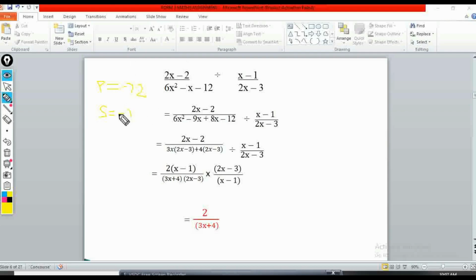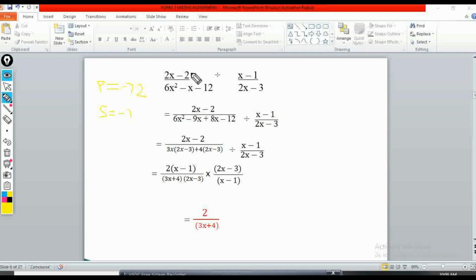If you add them, you get negative 1. So which numbers are those ones? Let me think about these two numbers. So, okay, the two numbers are negative 9 and 8. Of course, if I multiply negative 9 times 8, what do I get? I get negative 72. Of course. Now, if I add negative 9 plus 8, I'll get negative 1.